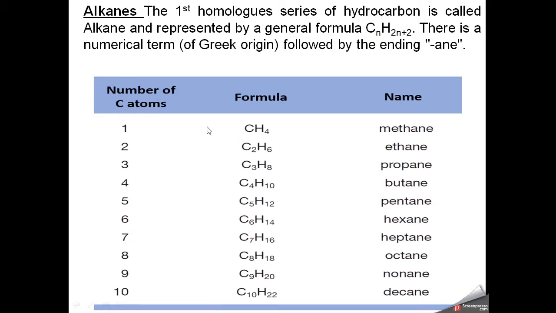First is CH4. Because this is an alkane with single bonds, we add ane at the end of meth, so this becomes methane. Second, if we have two carbon atoms, then we add ane at the end, which is the suffix, and it becomes ethane. Because there are no substituents present, there is no prefix in these names. So methane, ethane, propane, and this is nonane and decane. These are the first 10 members of this alkane homologous series.